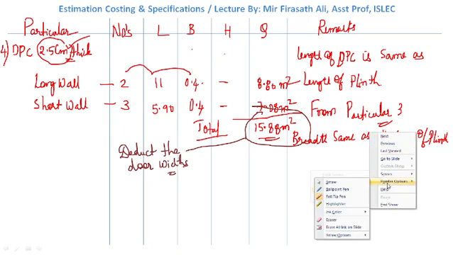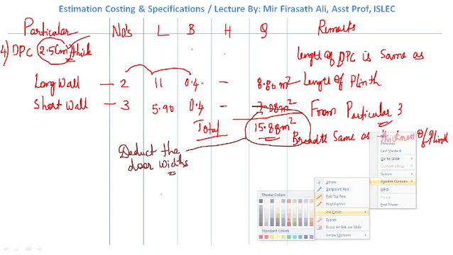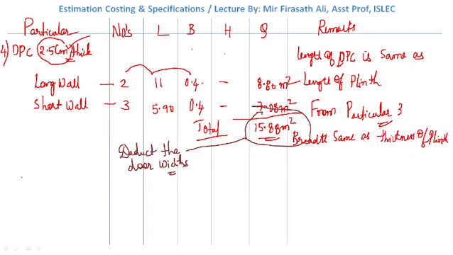So in remarks, we write it as deduct doors. How many doors do we have? We have 2 doors. The length is 1.20 meters.